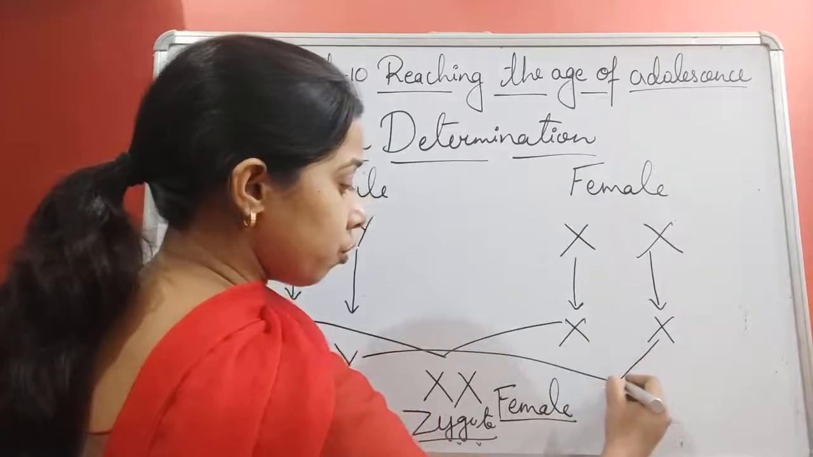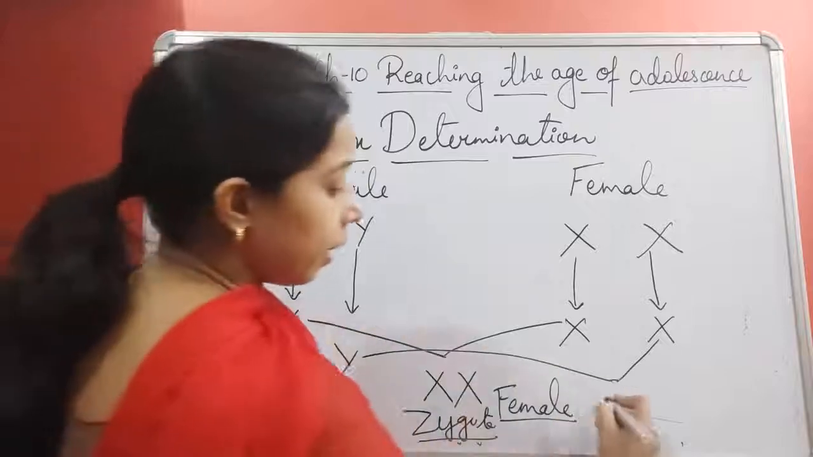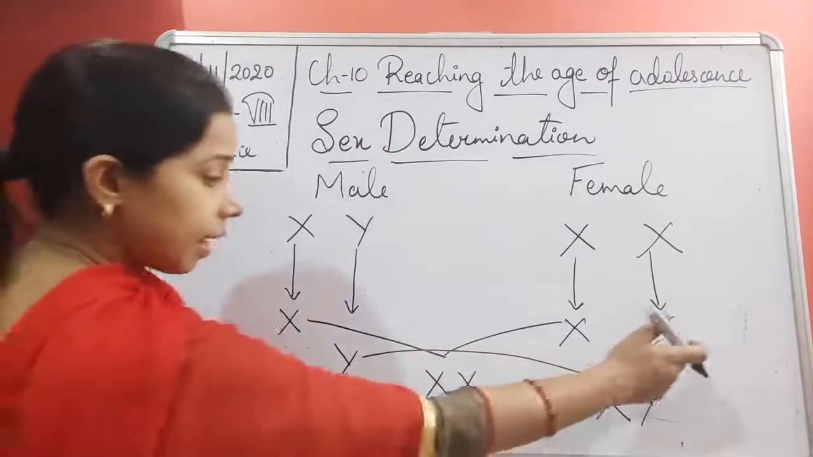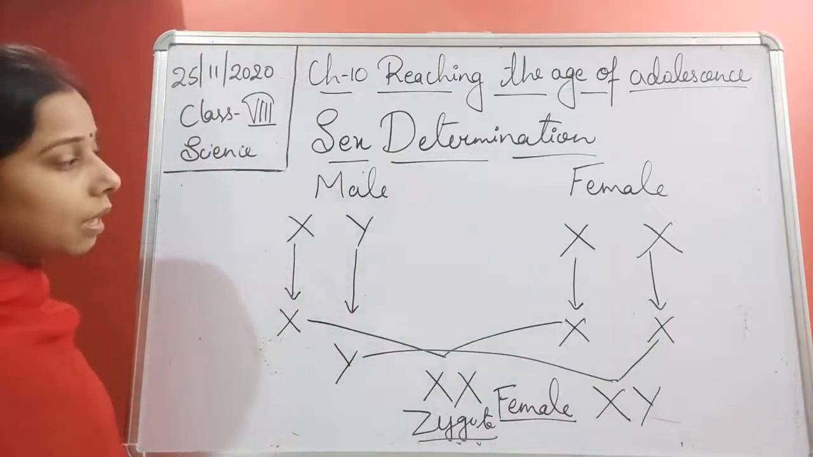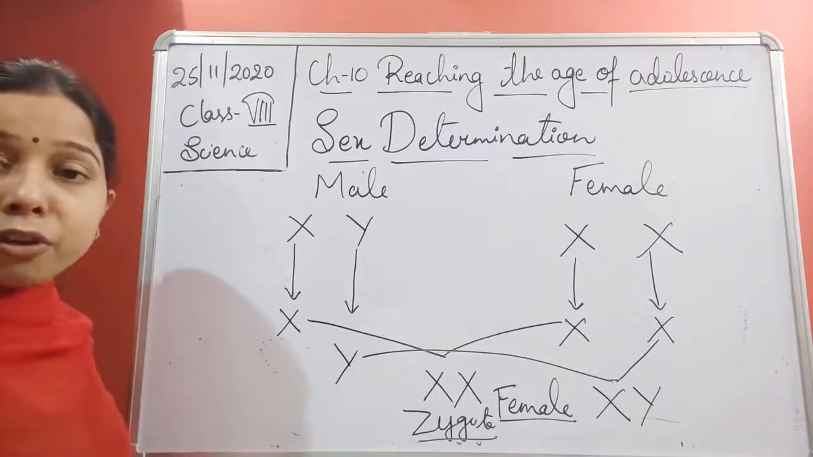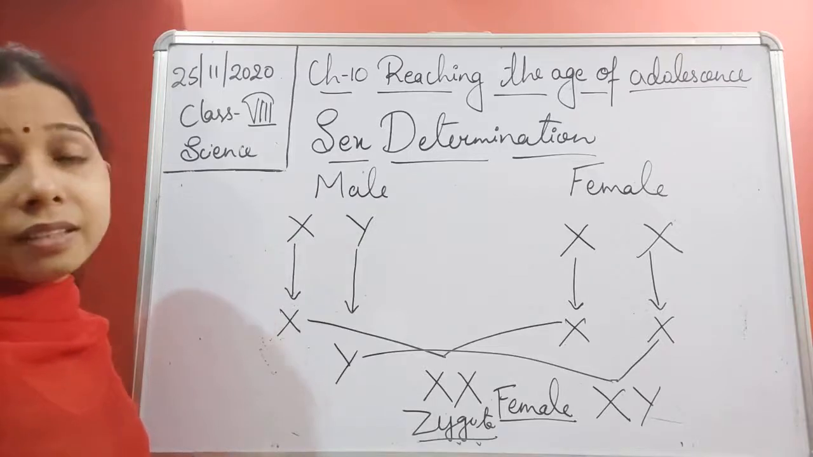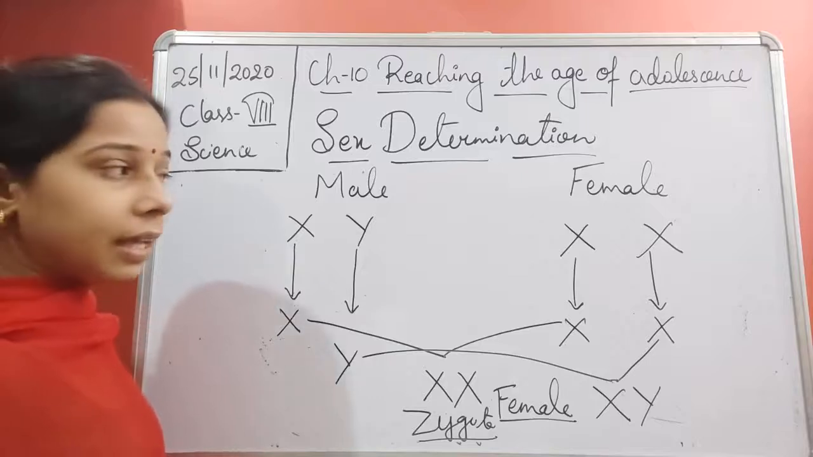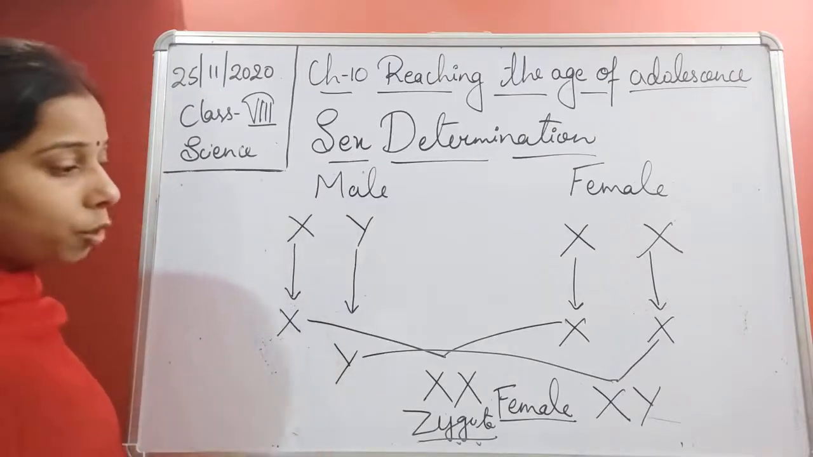So if this fusion occurs between the Y and the X, then XY will be formed, students. This X and this Y form an XY, and you know that if the sex pair of a chromosome is XY, ultimately it will decide the gender of a person as male. So we can say that males have the XY chromosome.